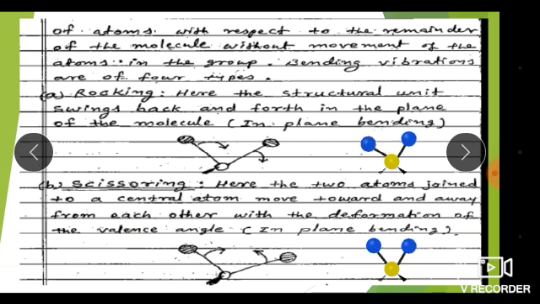The bending vibrations are of four types. Here only the center atom is stable, and the other two atoms get moved. So there is only a change in the bond angle, not a change in the bond length. The atoms do not get displaced or change their position or bond length in the bending vibration. Only a change in the bond angle takes place.